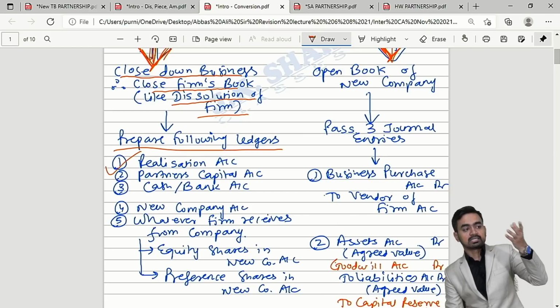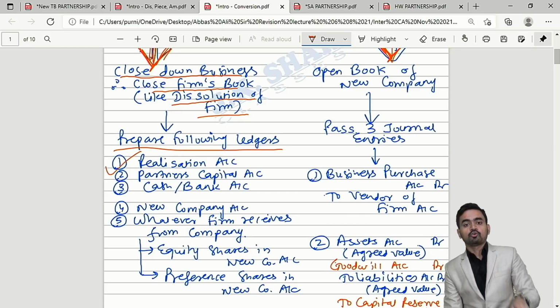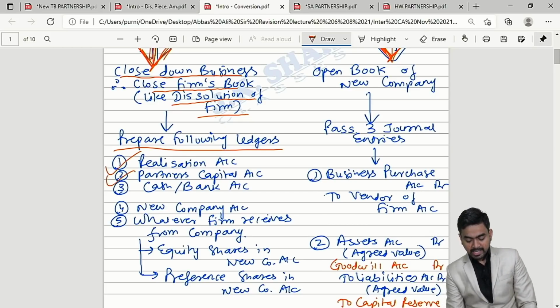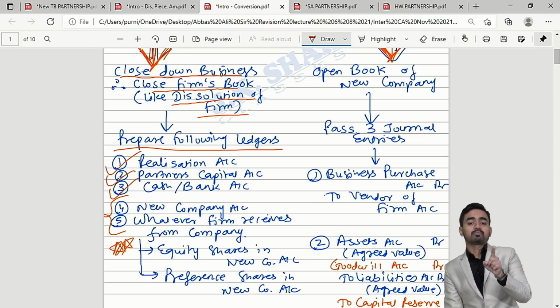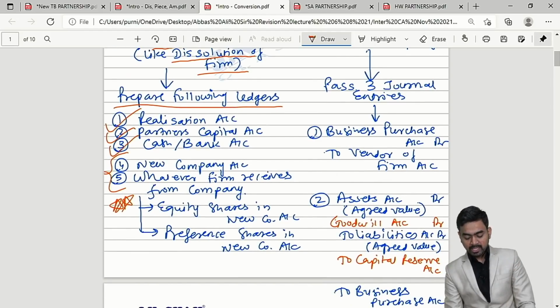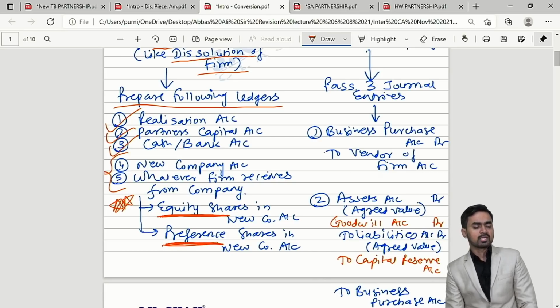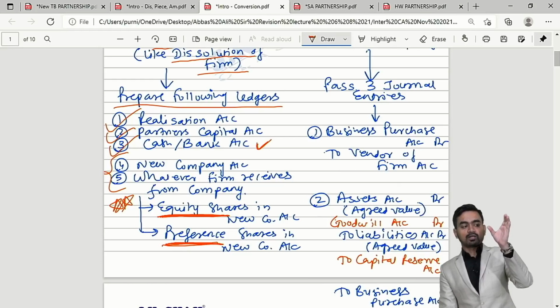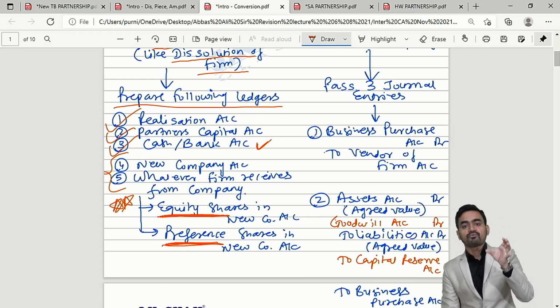You will transfer assets and liabilities, including cash and bank balance if taken over by the company, in the realization account. Second, partners' capital. Third, cash and bank. Two new accounts will come over here. Number one, new company account, because the firm will get purchase consideration from the new company. Number two, whatever we receive from the new company, either equity shares or preference shares in the new company. Maybe you can get cash, but the cash account is already there. So in case of conversion, when you close the books of the firm, you have to prepare these 5 ledgers.